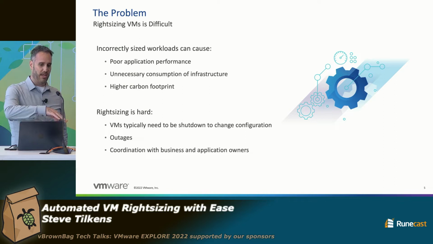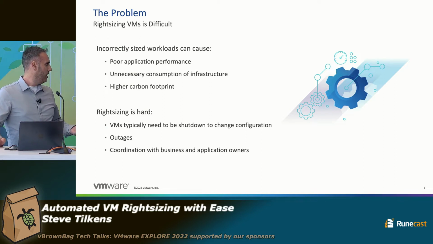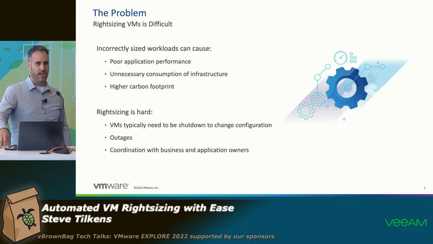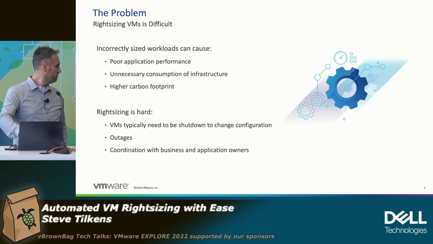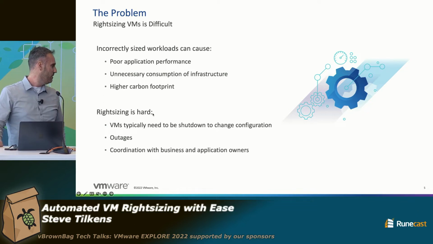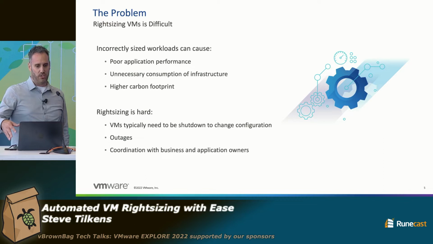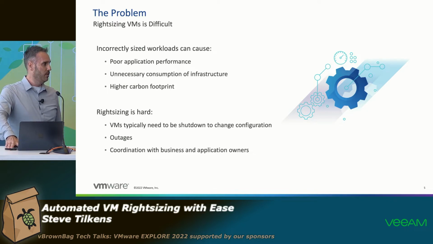Getting back to why right-sizing is so hard: a lot of times you need to shut down your VMs. Not all the time, but most of the time. Sometimes you'll have hot add enabled and you can add resources on the fly, but a lot of customers don't do that because there are potential performance impacts. It leads to outages potentially, but I think the biggest one here is coordination with the business and application owners. It's very time consuming to figure out who owns the VM. Can I change the configuration? When can I do that? And then actually scheduling this change and doing it in the middle of the night or whatever. So that's what we really hope to fix.